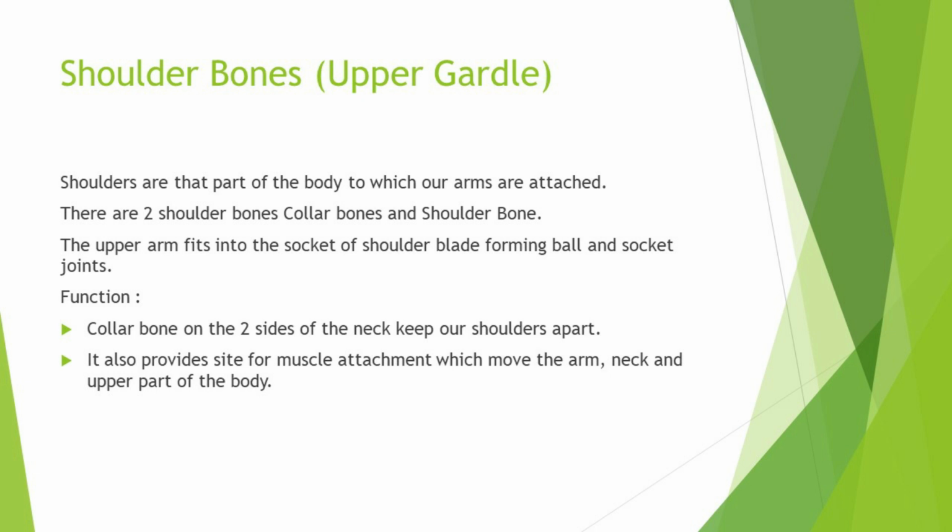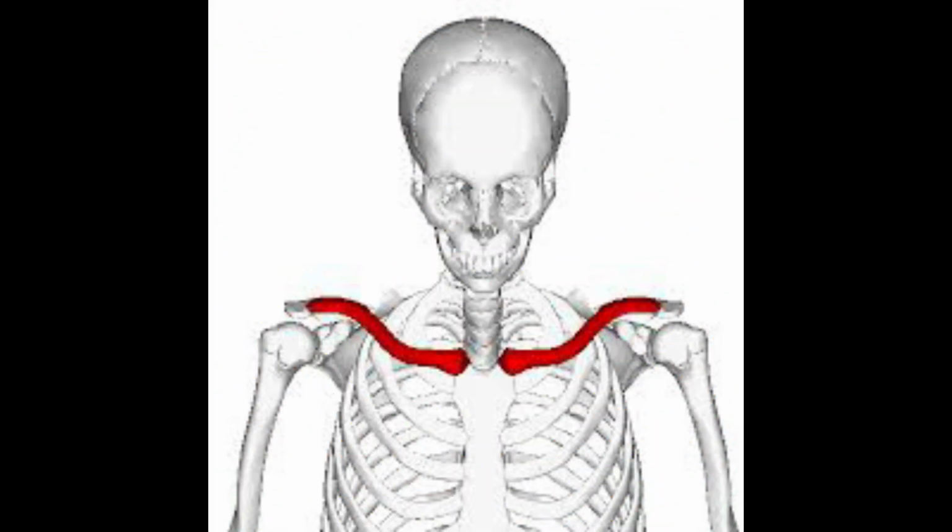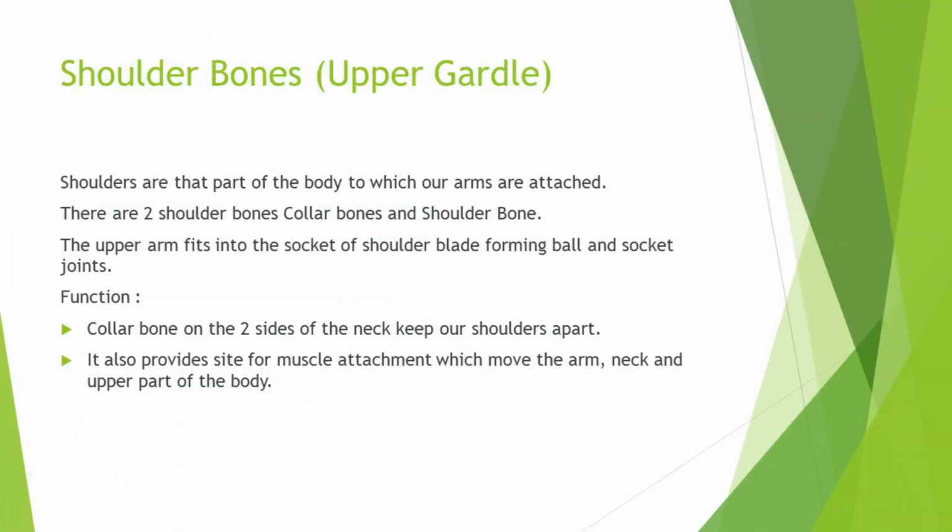There are two shoulder bones, that is collar bones and shoulder blades. The upper arm fits into the sockets of shoulder blade, forming ball and socket joints. The function is, collar bones on the two sides of the neck keep our shoulders apart, and they also provide a site for muscle attachment which moves the arm, neck and upper part of the body.